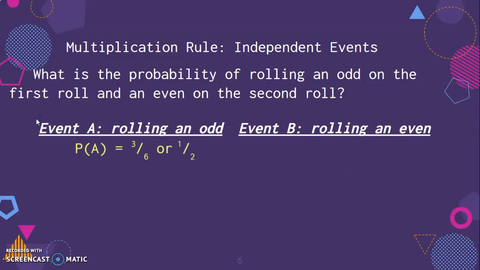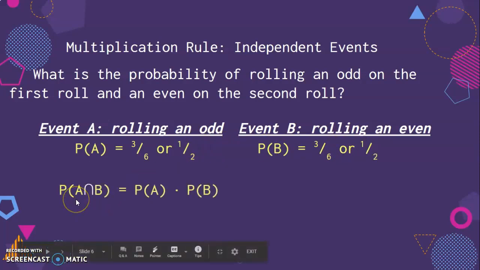So we look at the probability of rolling an odd. We have 1, 3, and 5 are our 3 options out of the 6 total outcomes for rolling a dice. And then the probability of B, which is the 2, 4, 6 are even numbers out of the 6 total outcomes for rolling a dice. And I've reduced the fraction just to make it simpler.